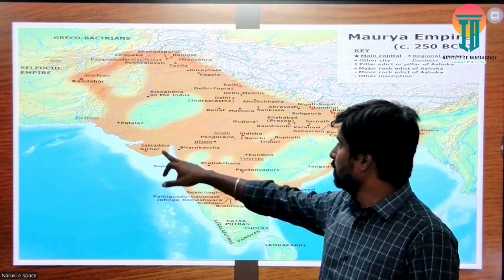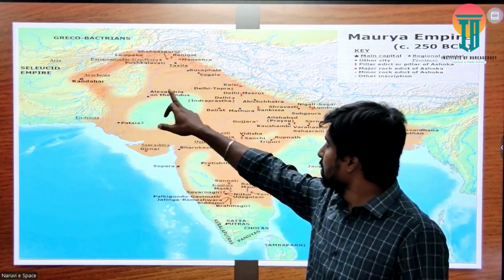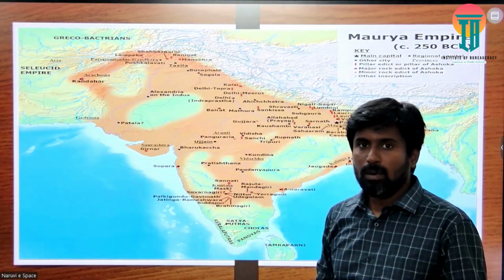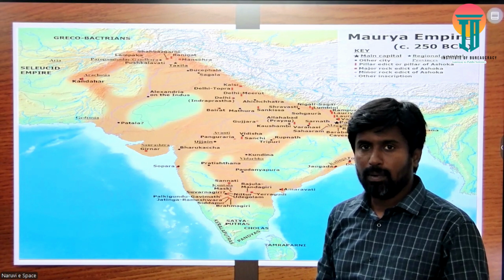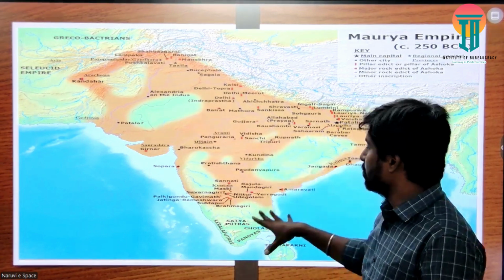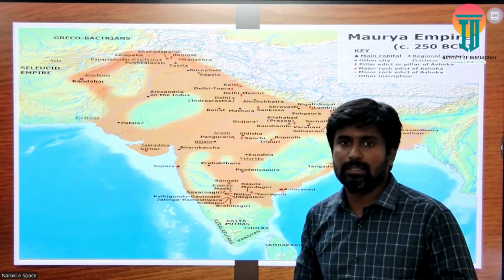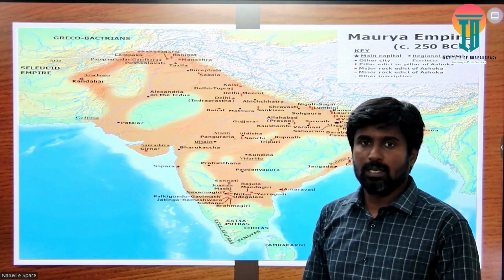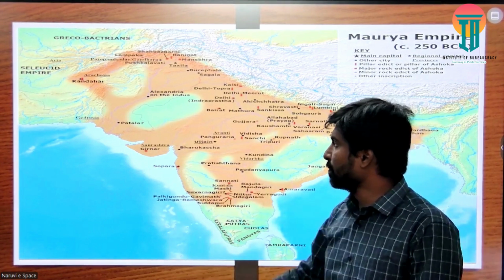It's a very vast area, covering Gujarat and other regions here. The present day Bangladesh, India, Pakistan, and Nepal are all completely covered, excluding present day Kerala and Tamil Nadu. So most of the places were actually covered during this tenure.